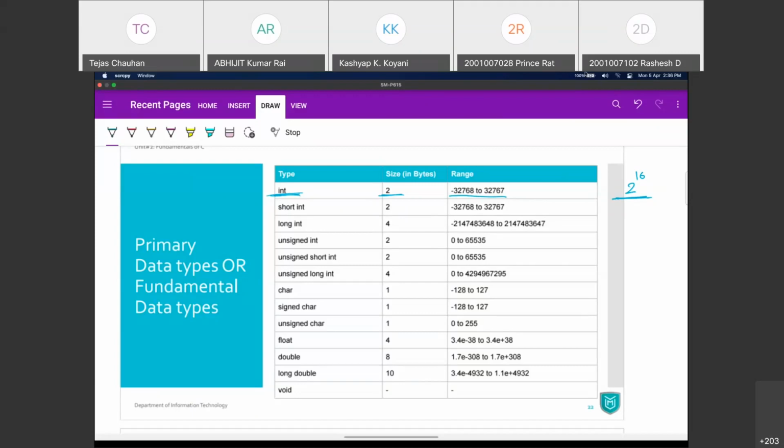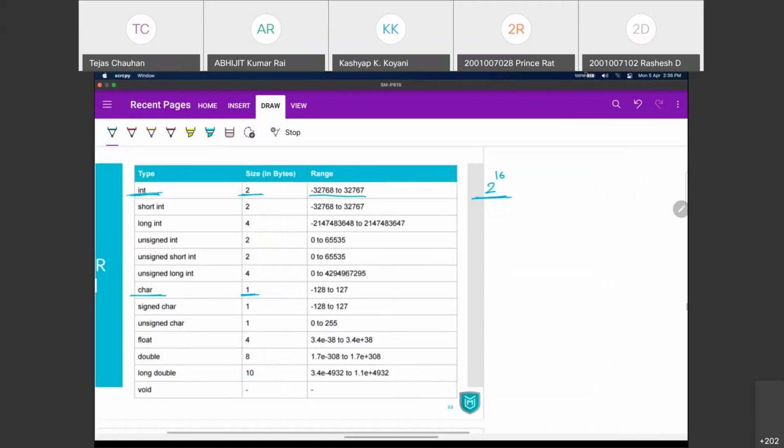Now, if you want to understand this, then start understanding this with a character. The character requires 1 byte, okay? It requires 1 byte to be stored. Now, to understand that, 1 byte has actually 8 bits.